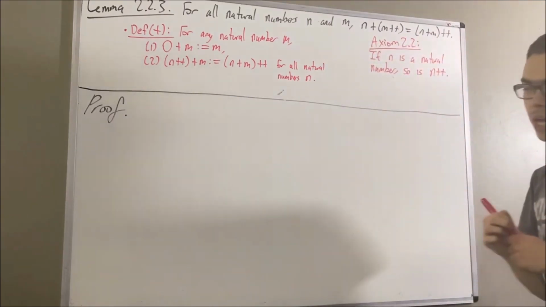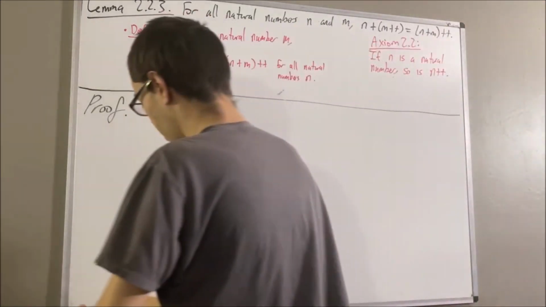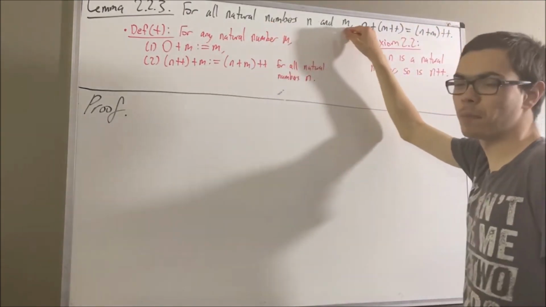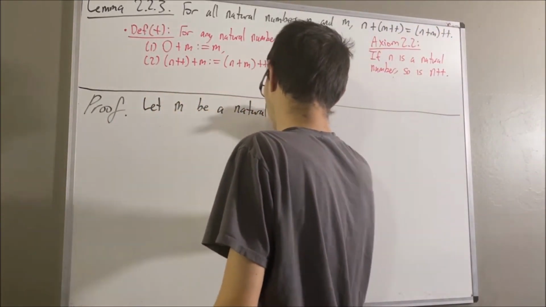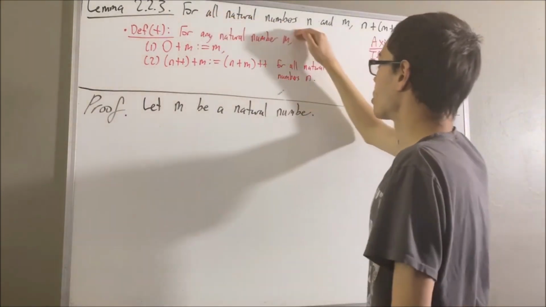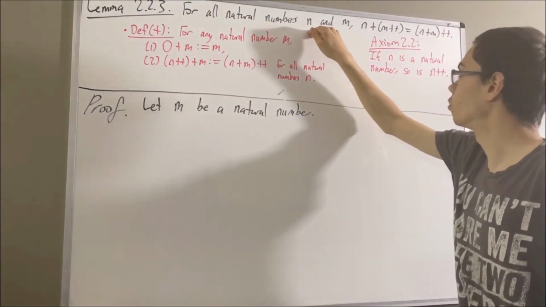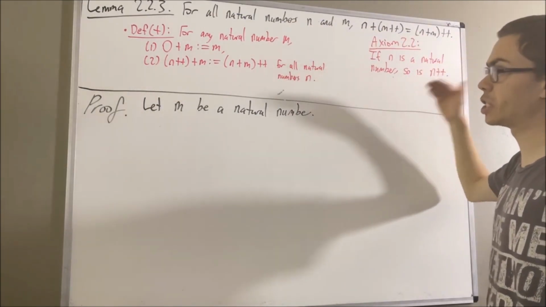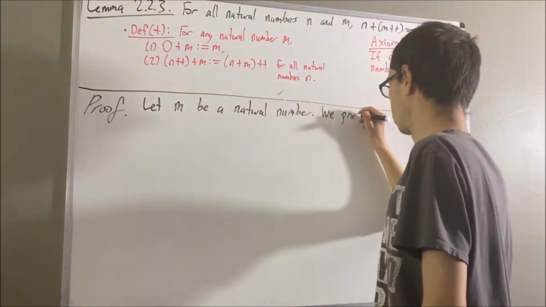Okay, so now let's get into proving the lemma. To start out the proof, let's give ourselves an arbitrary natural number m. And from here, our goal is to prove that for all natural numbers n, this is true. So we're going to proceed by induction on n.